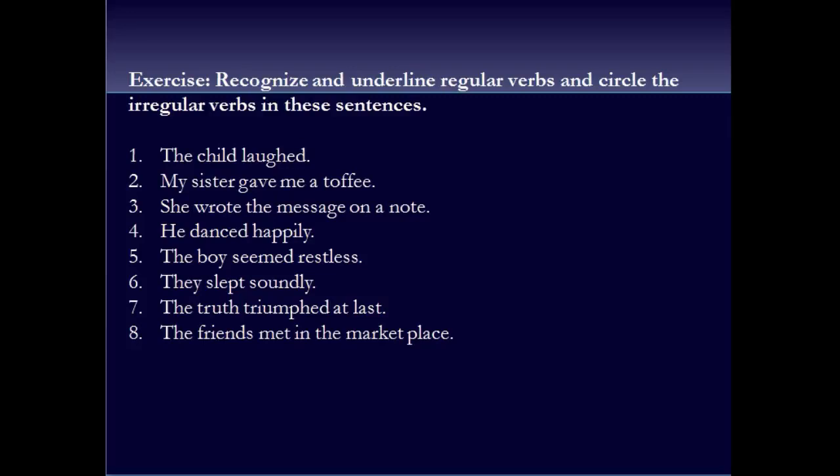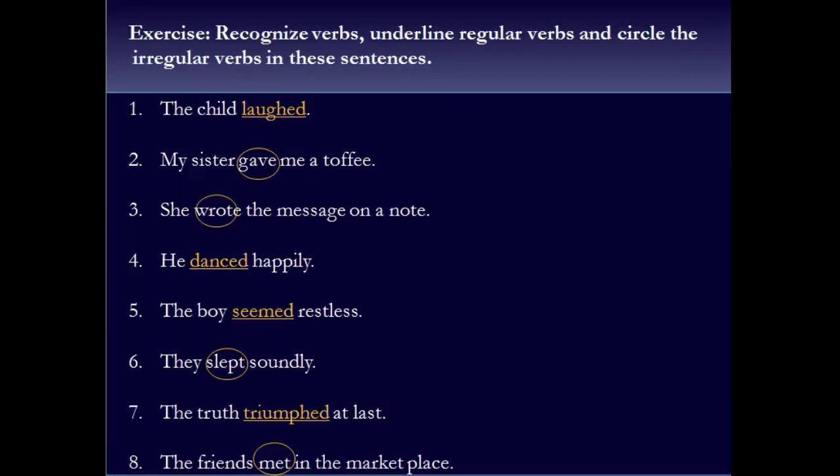So the ones ending with D or ED are regular ones, and ones ending without a D or ED are irregular. So let's quickly see the answers. The underlined ones are regular: laughed, danced, seemed, triumphed. All have ED in the end, and the ones which are circled are irregular ones. They have no D in the end: gave, wrote, slept, met. I hope this exercise has made it easy for you to recognize quickly regular and irregular verb forms.